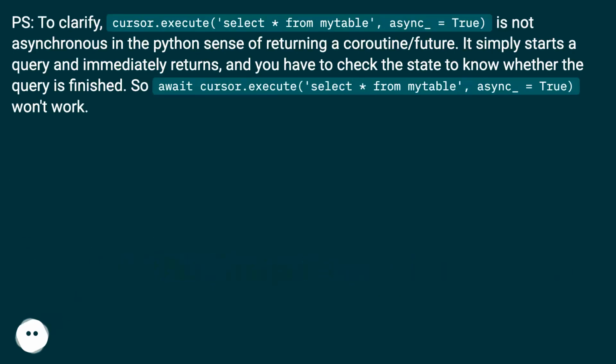is true. PS. To clarify, cursor.execute, select asterisk from mutable, async_true, is not asynchronous in the Python sense of returning a coroutine/future. It simply starts a query and immediately returns, and you have to check the state to know whether the query is finished. So await cursor.execute, select asterisk from mutable, async_true won't work.